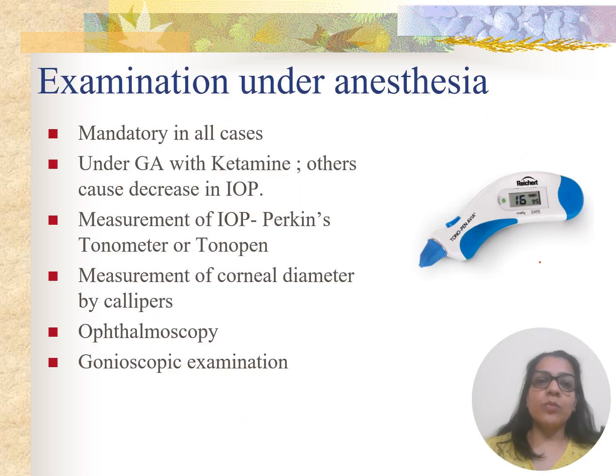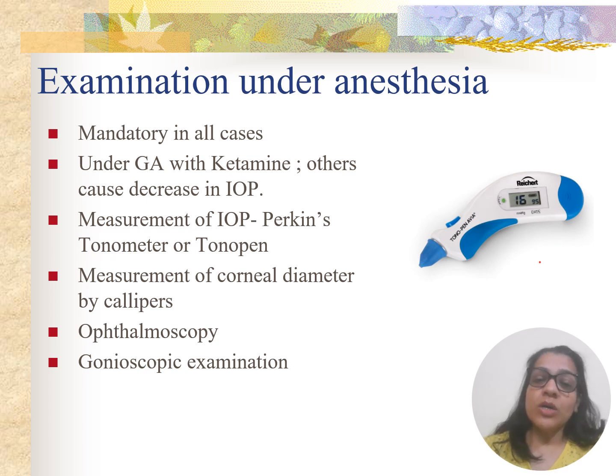All the infants with congenital glaucoma suspects should undergo examination under anesthesia. It is mandatory in all the cases. Under GA with ketamine, the patient is taken, because all others lead to decrease in IOP. So first of all, we measure the IOP either with Perkins or Tonopen.